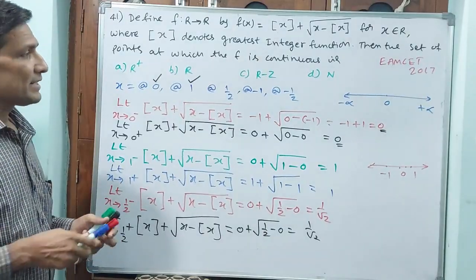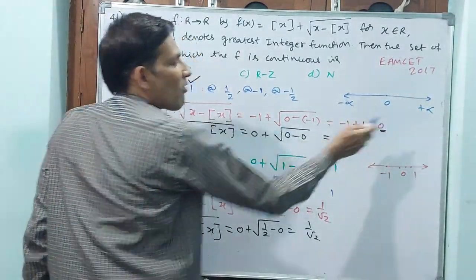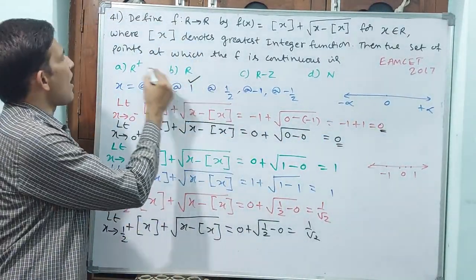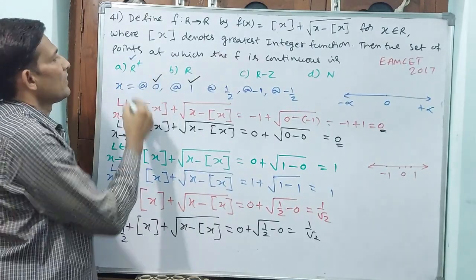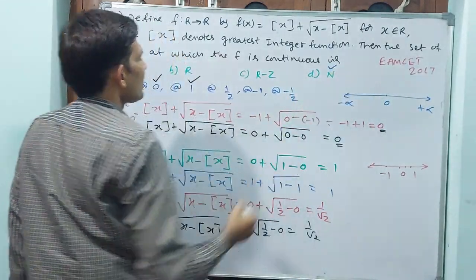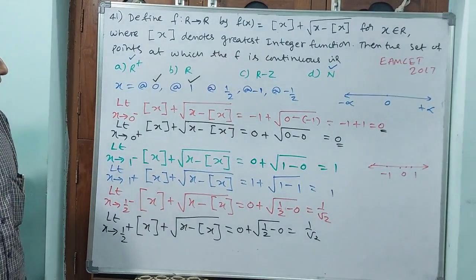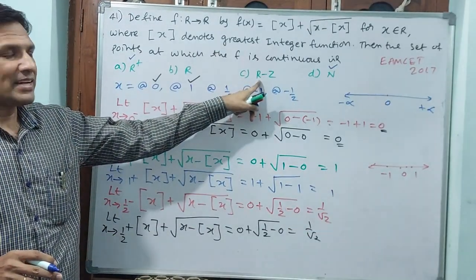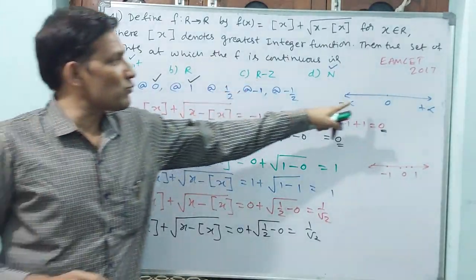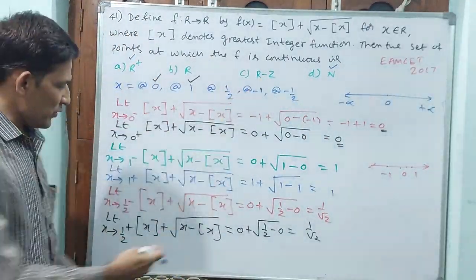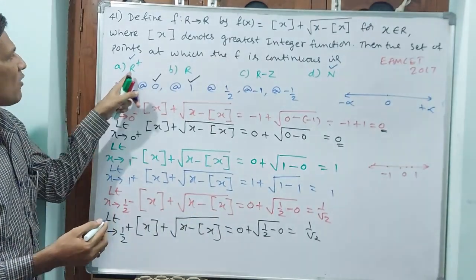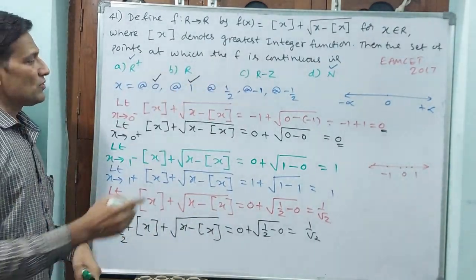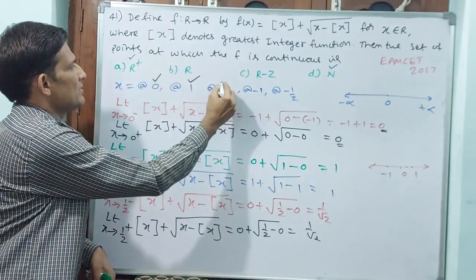Now we can say that on the positive side all numbers are continuous. That means R plus is okay, N is okay. Now you see, R minus Z we have not yet gone. Why? Because R means the negative side also is represented. The negative side we have not yet gone. That is why I have marked this. Now I have to see the negative side, these two. Why? Because this is also okay.